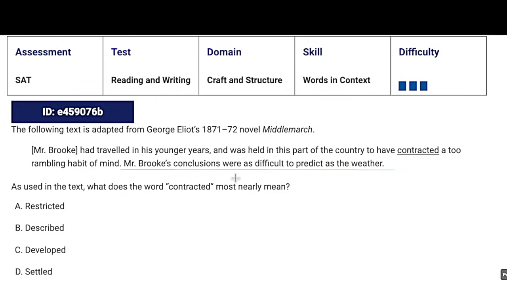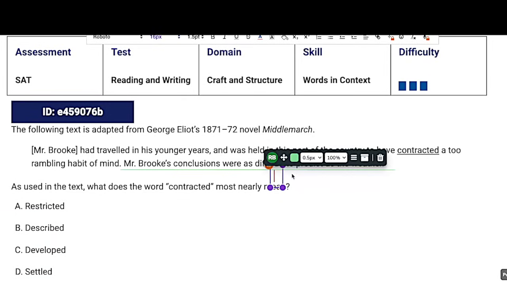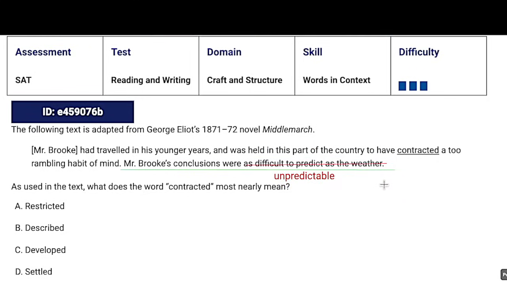Basically, what we're getting here is that Mr. Brooks' conclusions are unpredictable, as difficult to predict as the weather, right? And this might be something that you want to jot down in your notes. I'd probably just do this in my head, but I want to show you what I'm thinking. So I'm thinking unpredictable, right? Simplify.